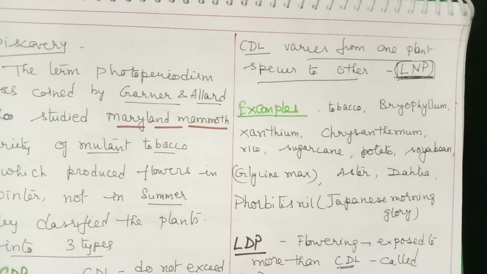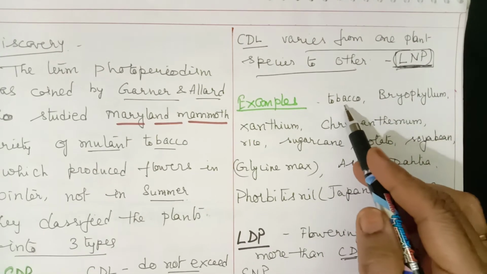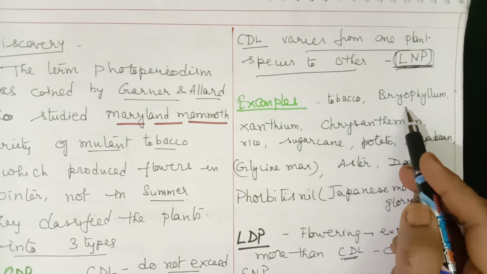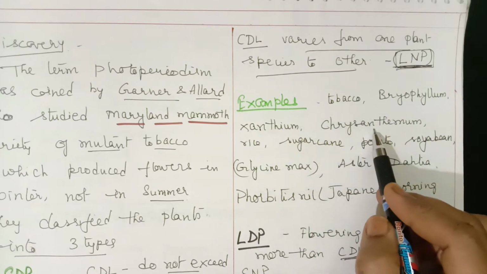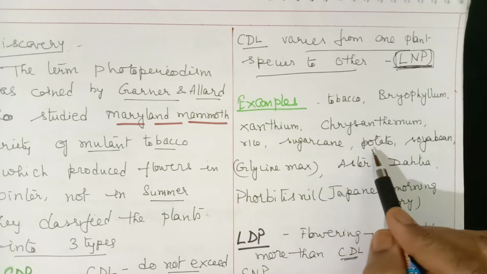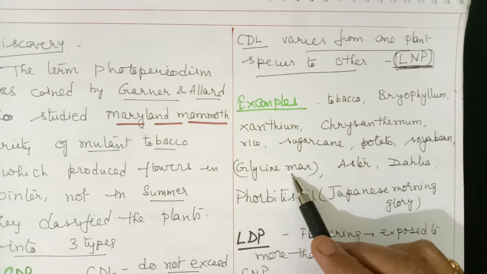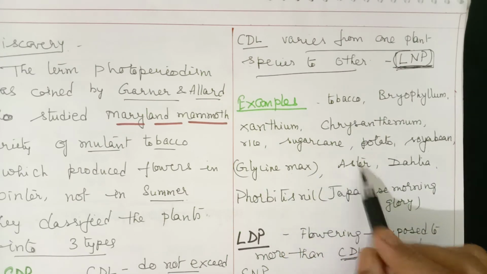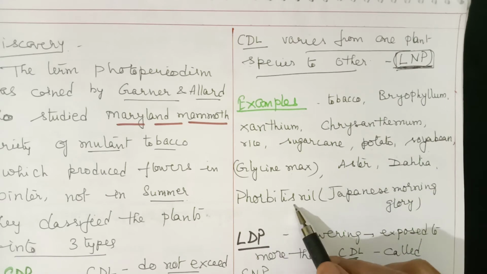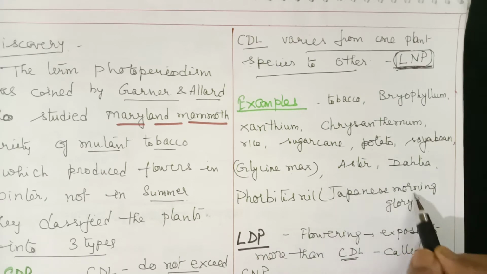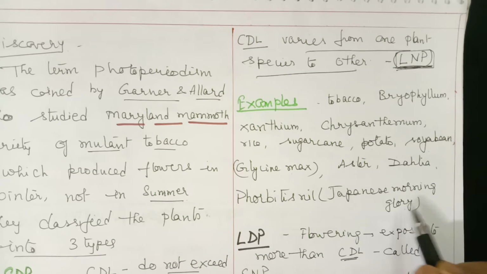Now some examples: tobacco, bryophyllum, xanthium, chrysanthemum, rice, sugarcane, potato, soya bean. Scientific name is Glycine max. Aster, dahlia, Pharbitis nil. This is commonly called Japanese morning glory.